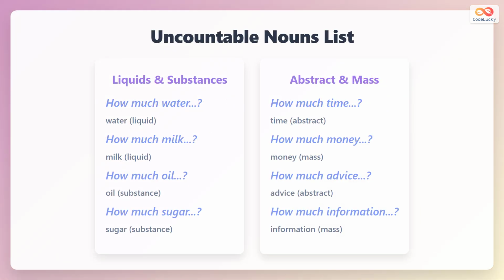Uncountable nouns include liquids and substances like water, milk, and sugar, as well as abstract ideas and mass nouns like time, money, and information. It is important to remember that these nouns do not have plural forms and are always treated as singular when asking questions with how much.